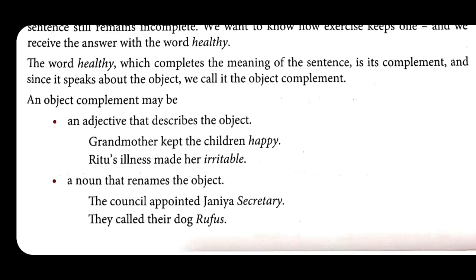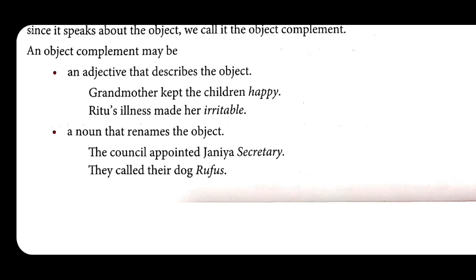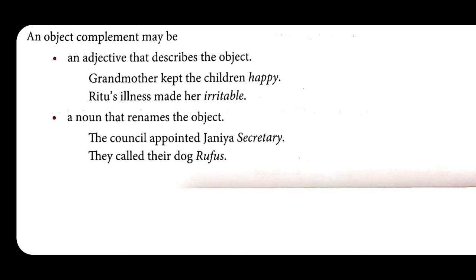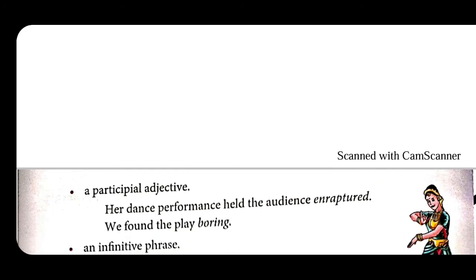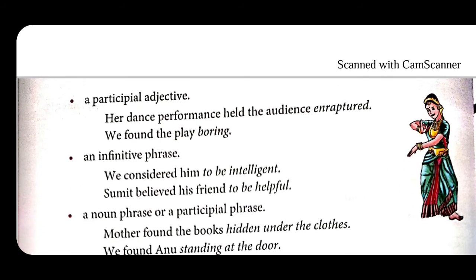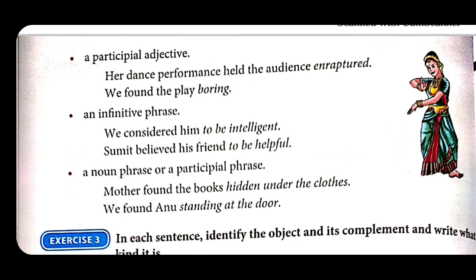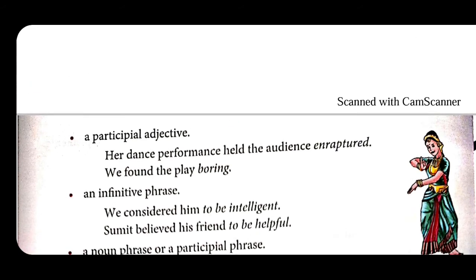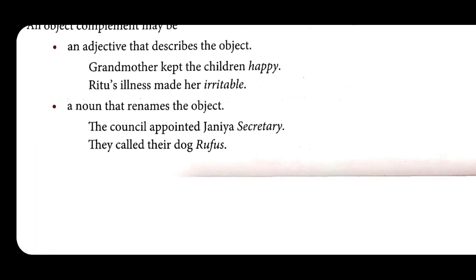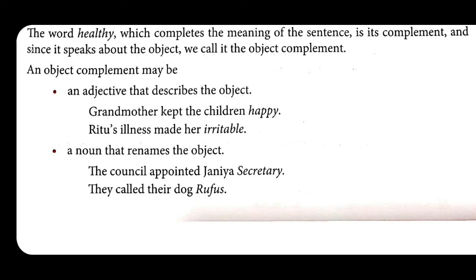So now, here are the few types of object complements. Object complement may be an adjective, may be a noun, may be a participial adjective, an infinitive, a noun phrase or participial phrase. So all these are the possible types of object complements.